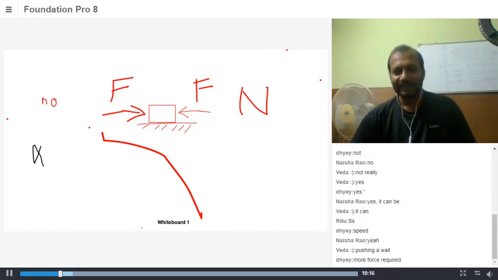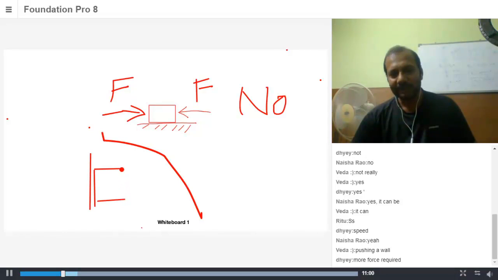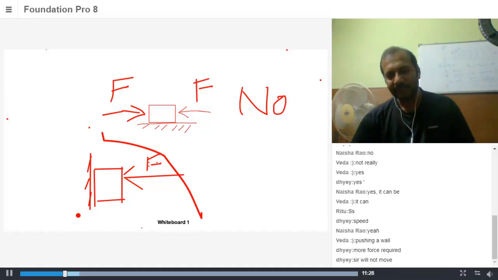Now let me look at another situation. Probably that will help you understand this better. Let's say I am trying to draw it. We have a box here and the box is adjacent to a wall. Of course, I'm not able to draw it properly, but they're in contact. Now I apply a force F on this box. Is the block going to move or not move? I hope you understand the situation.